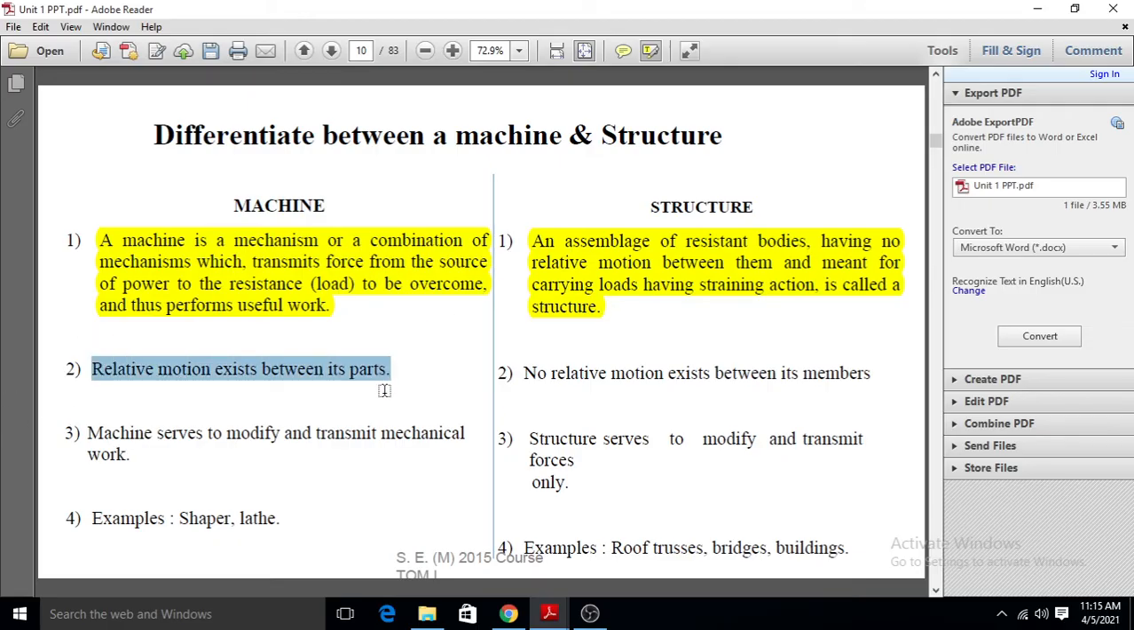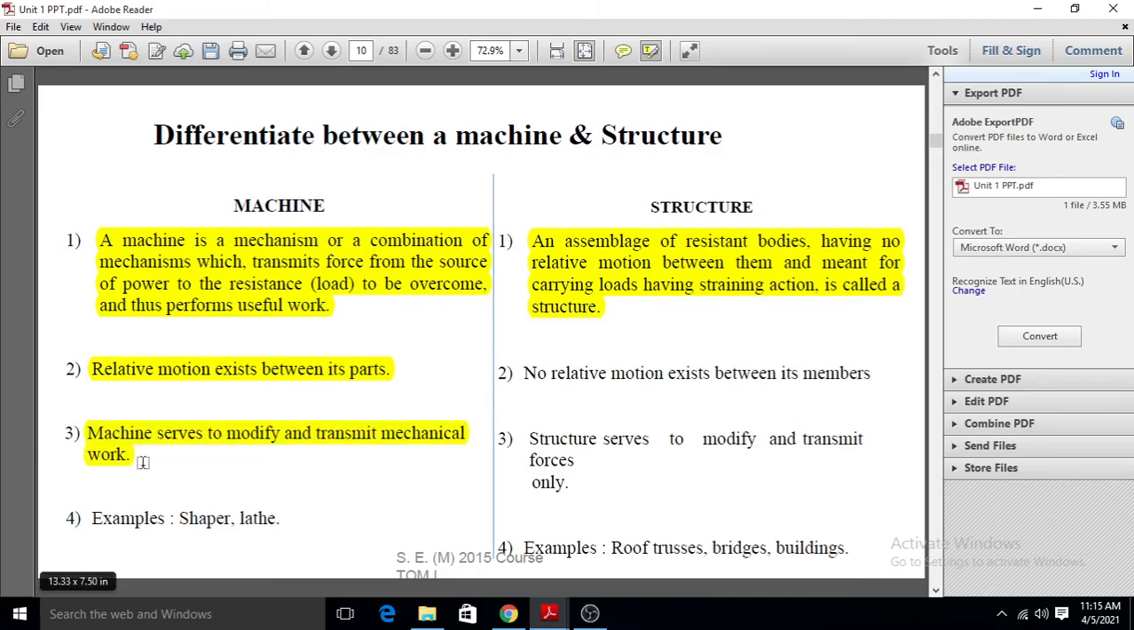Then the second difference is that relative motion exists between the parts. In a machine there is relative motion between the parts of the machine, and in a structure there is no relative motion between the parts. The machine serves to modify and transmit the mechanical work.